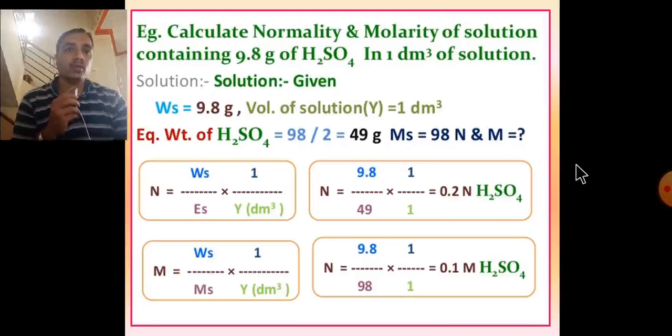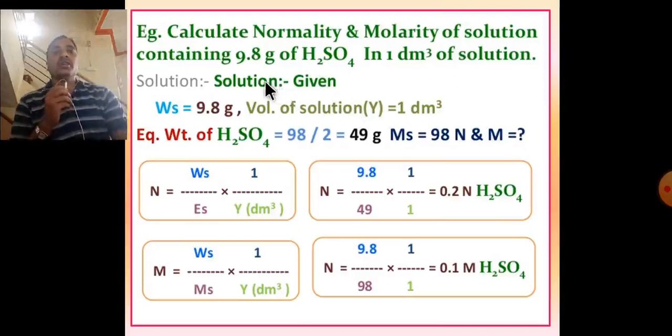Calculate normality and molarity of solution containing 9.8 gram of H2SO4 in 1 dm cube of solution. Given Ws is 9.8 gram sulfuric acid, volume of solution is 1 dm cube.